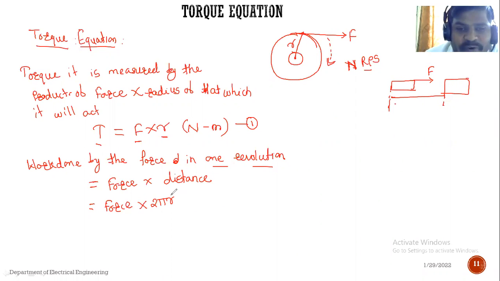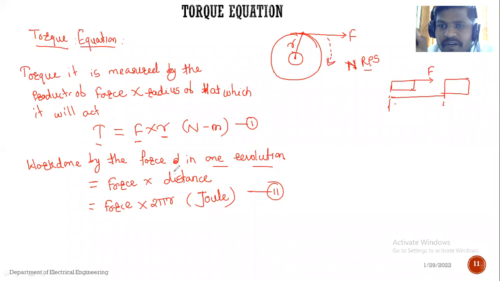What is the unit of work done? Work done चे unit क्या है? Unit of work? Joule. Okay. Unit of work done is joule. So this is equation second.